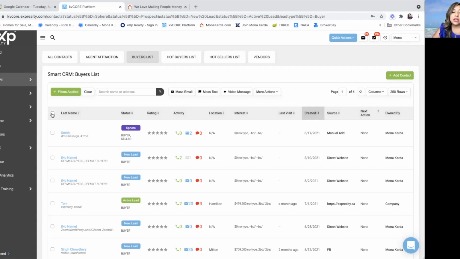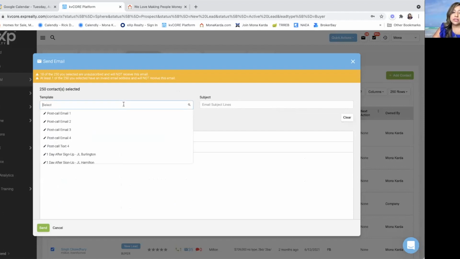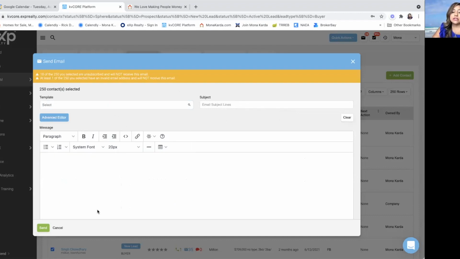So by clicking here, I can click on mass email, and then everybody on that page would receive it, regarding whatever the email is going to be. So I can create my own template, or perhaps I have a template in place, depending on what it is, and then I would click send.